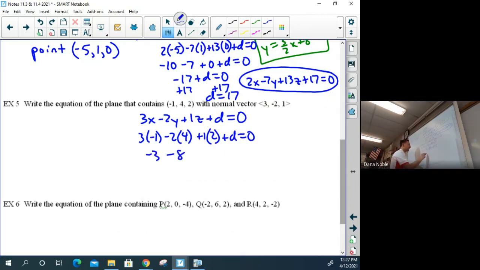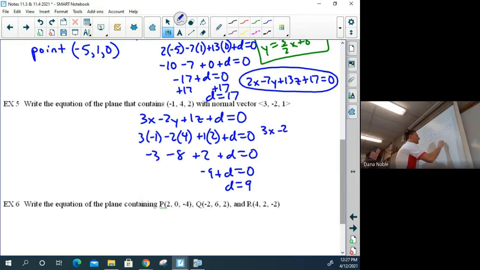-3 minus 8 plus 2 plus d equal to 0. -9 plus d equals 0. d is equal to 9. So then we can write our answer. Let's tuck it over here. 3x minus 2y plus z. At this point, I'm not going to write the 1. Plus 9 equal to 0.